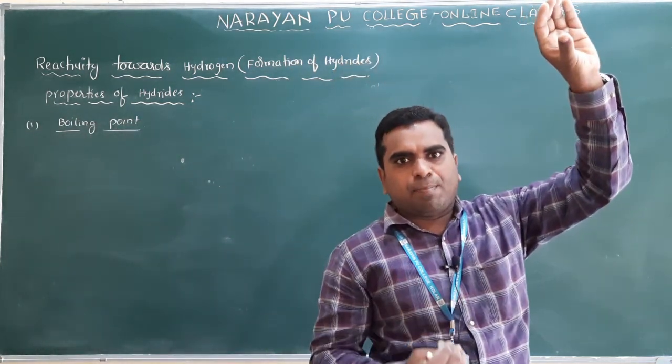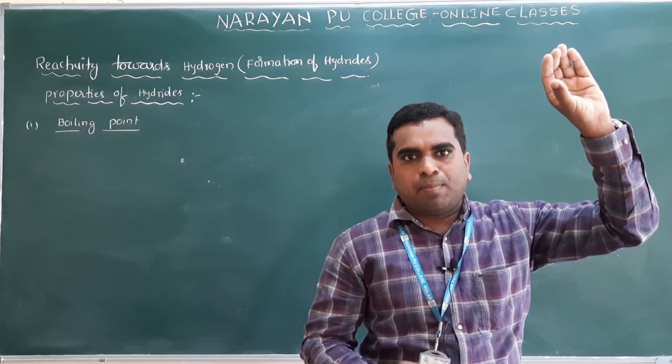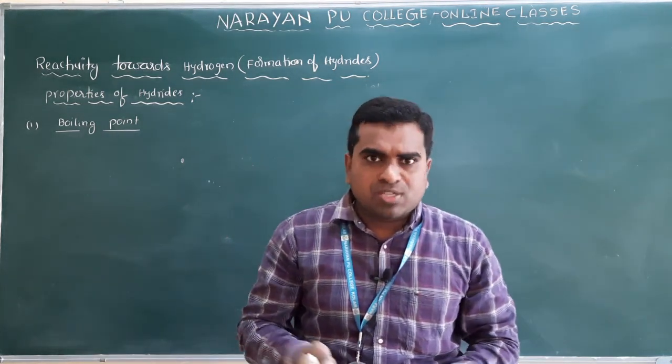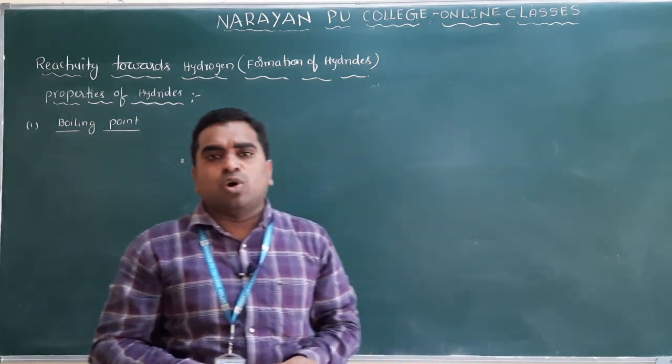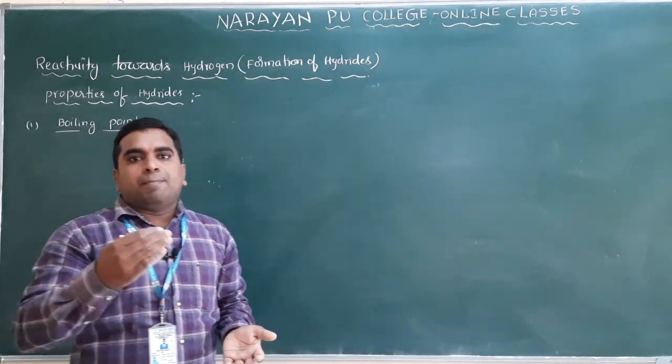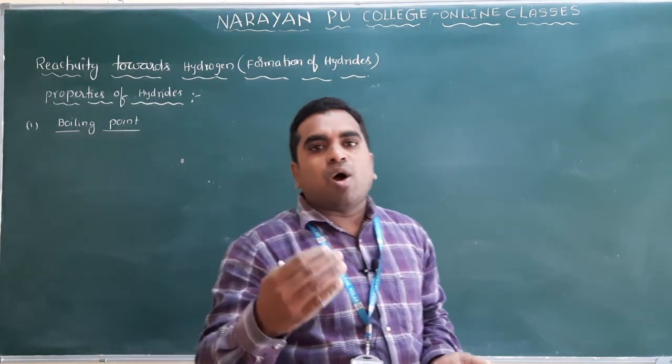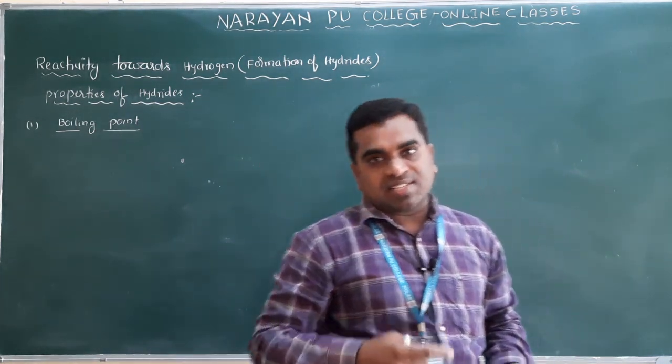If you compare NH3 and BiH3, BiH3 has higher molar mass and bigger size. So moving from NH3 to bismuthine, the boiling points increase.